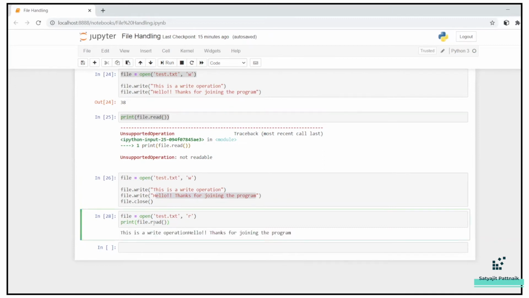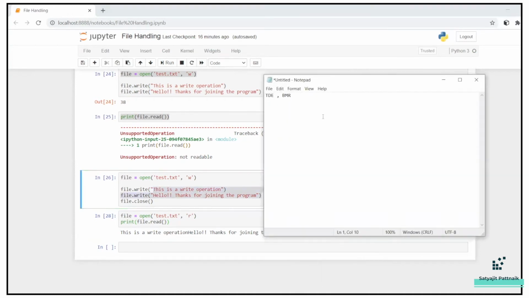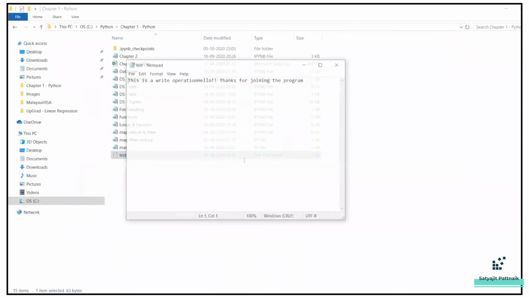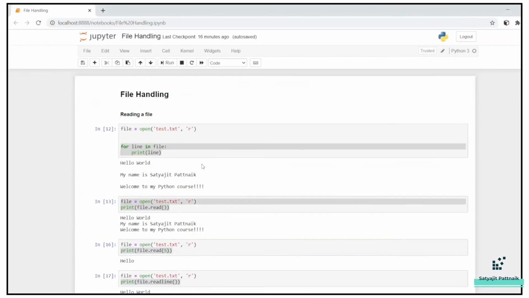Apart from that, this is how I taught you to read and write. But let's say we have a requirement that I already have 3 lines, and on top of that I want to add these 2 lines. Let's do it slowly, step by step. For the time being, let me open this file again and write down the contents I had written earlier.